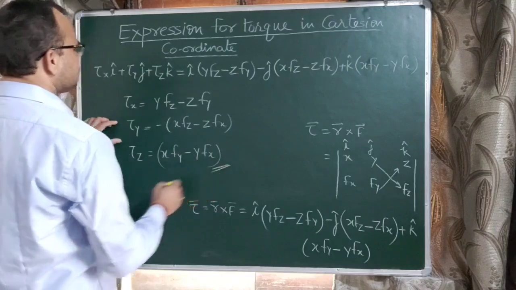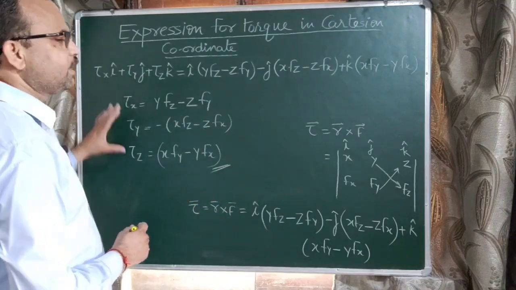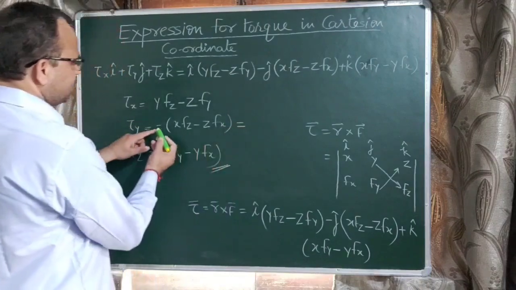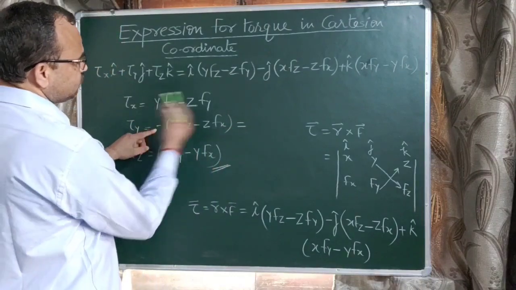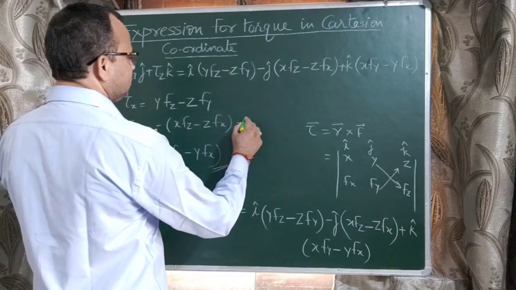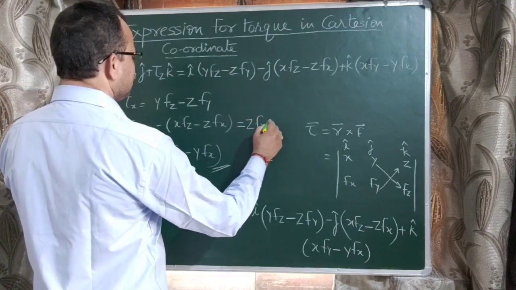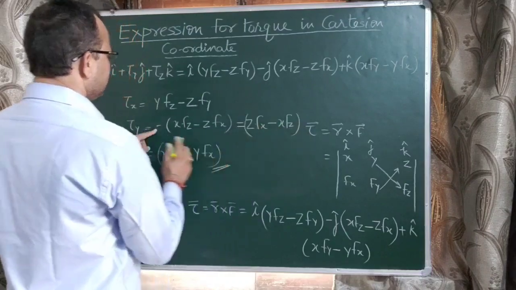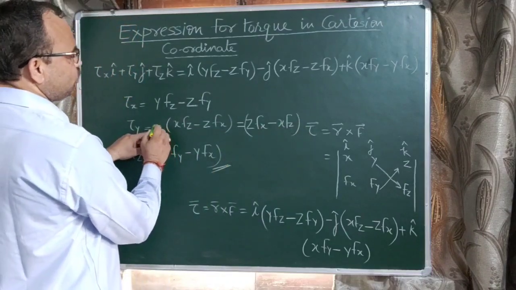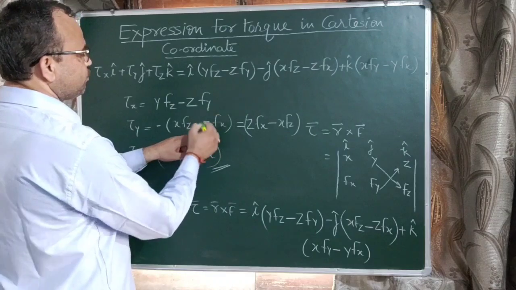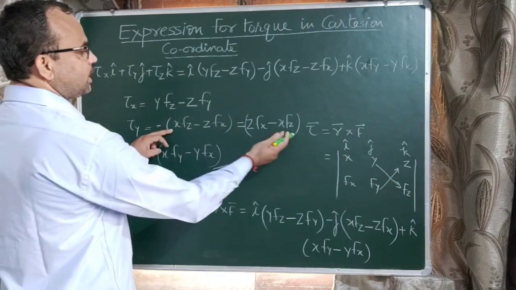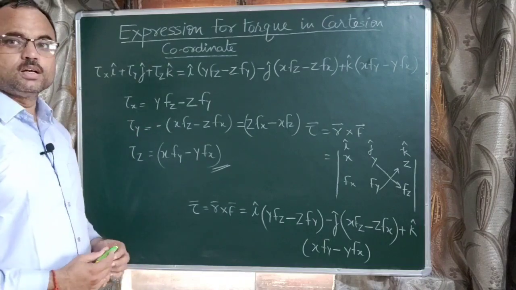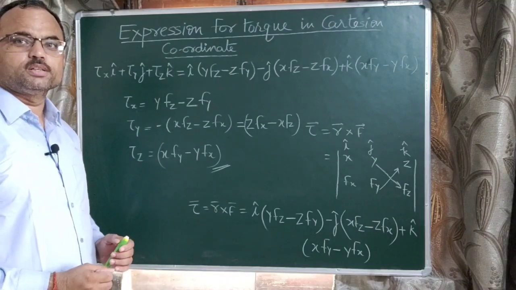So this is the expression for torque in the Cartesian coordinate system, and this equation can be written by sending the minus sign inside the bracket, then z fx minus x fz. Because when the negative sign moves inside the bracket, this term becomes positive and this term becomes negative. So these are the expressions for torque in the Cartesian coordinate system.